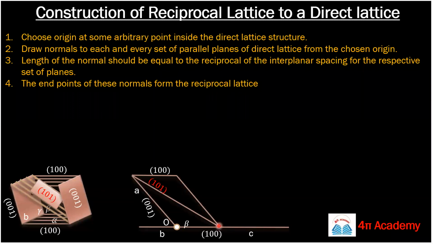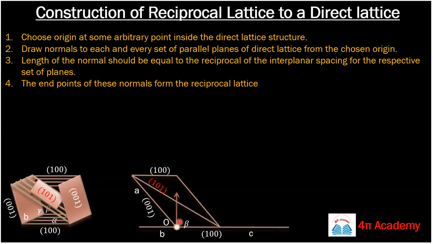Now, the first step in creating a reciprocal lattice is to choose an arbitrary origin. Suppose we choose this one, so this is your origin O. From this origin, we will draw a normal like this on these 1, 0, 0 planes. Only in this way can we draw a normal.